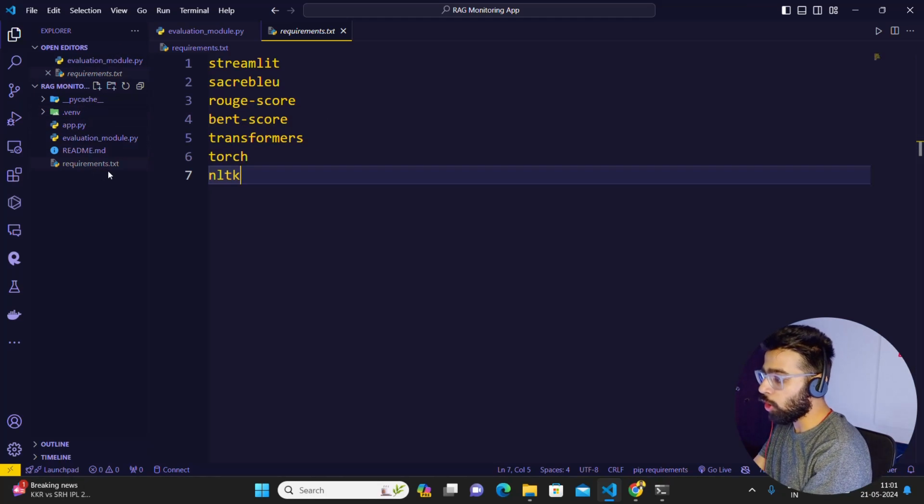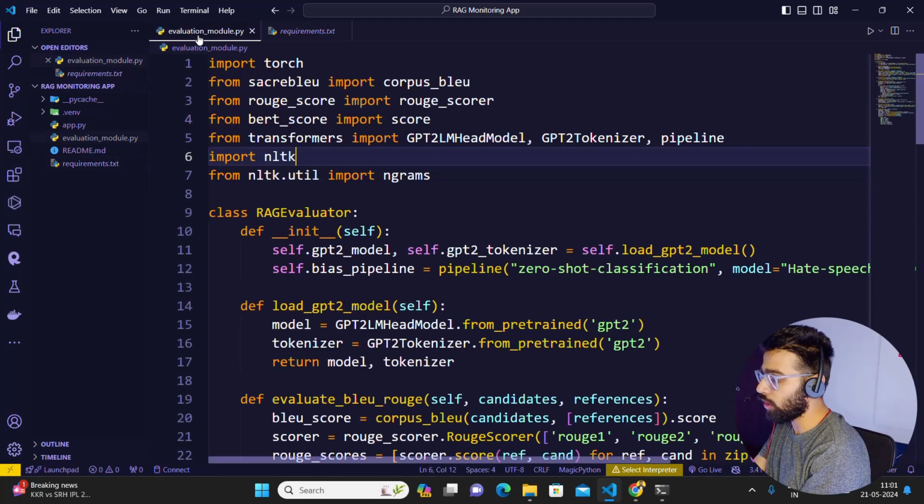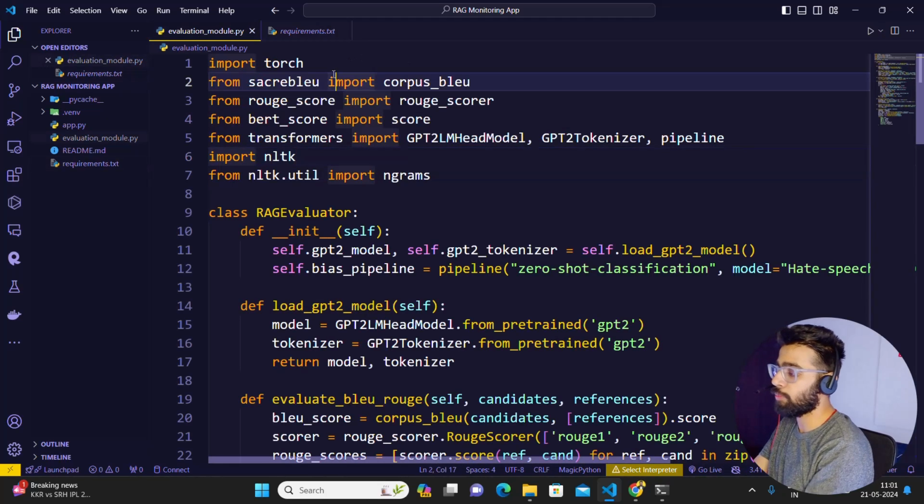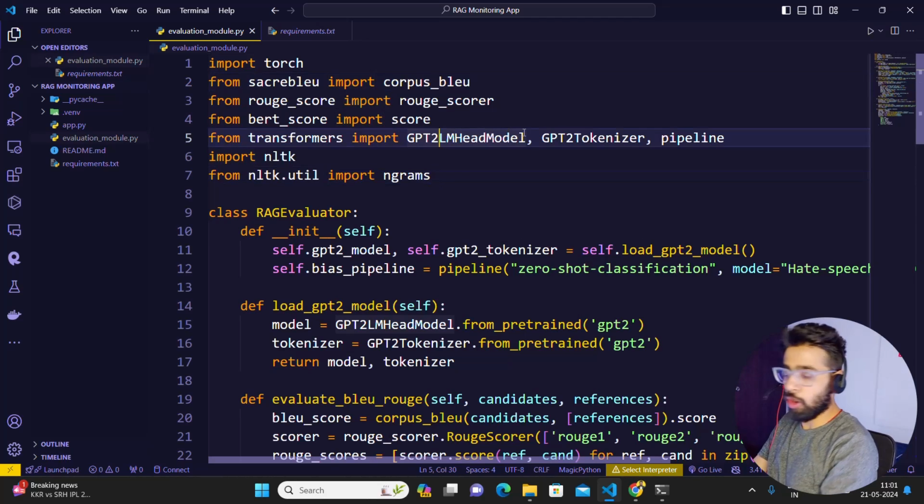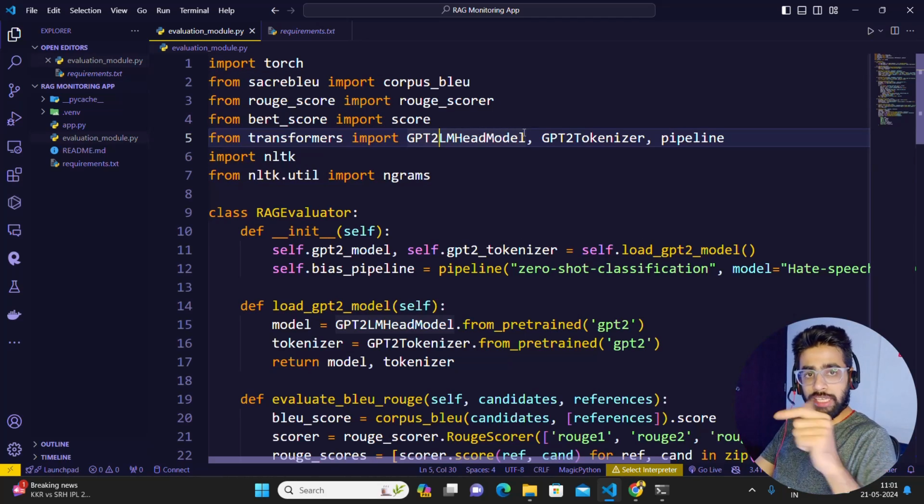I have installed all the requirements, and now let's go back to evaluation_module.py. This is our bedrock for this entire app. Now I've imported everything that I need. I'm using a GPT-2 model. Feel free to replace that model with any new models like Llama 3 or Phi 2, Phi 3. Just because of infrastructure, I'm using a smaller model to show the capabilities.